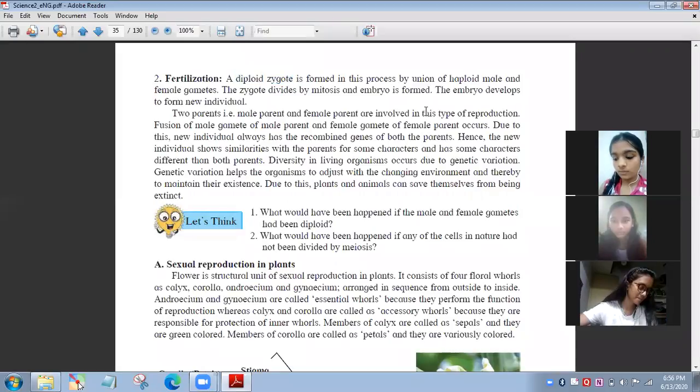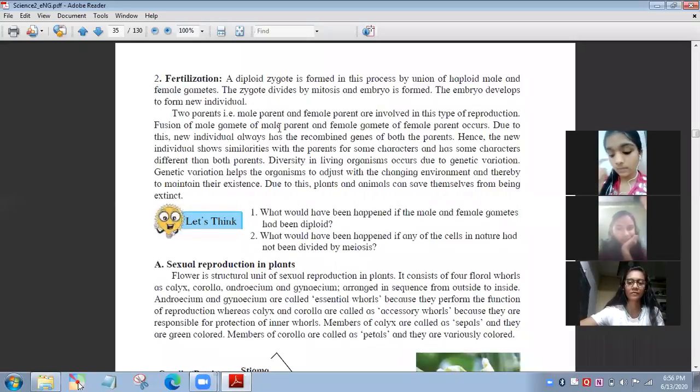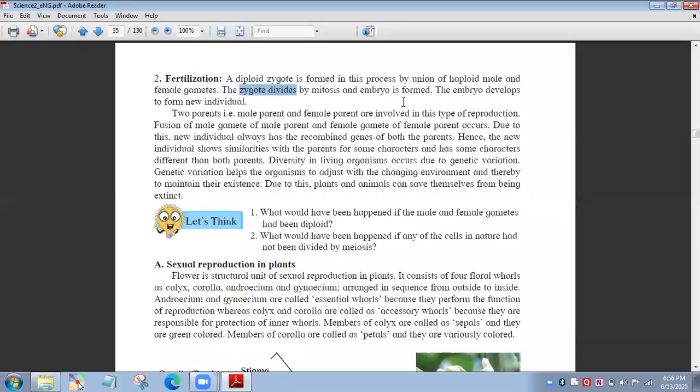In the previous step, I told you haploid male and female gametes are formed, and this male and female gamete get united, and their union results in zygote formation by mitosis process. Okay, and this zygote gets developed into an embryo, and after this the embryo develops into a new individual,